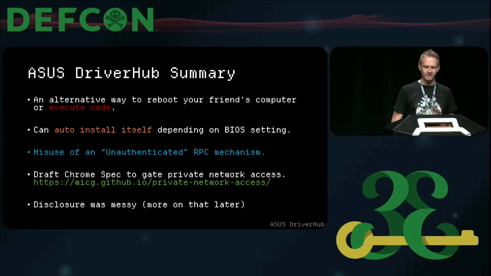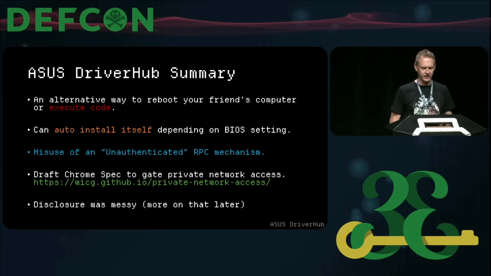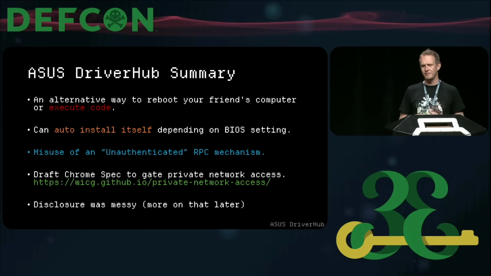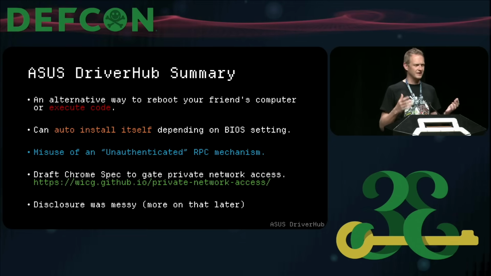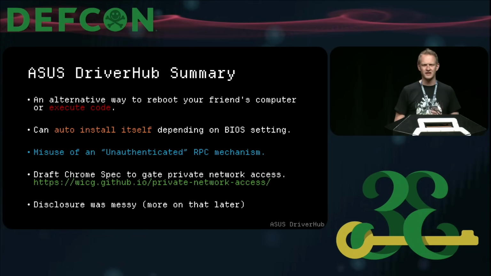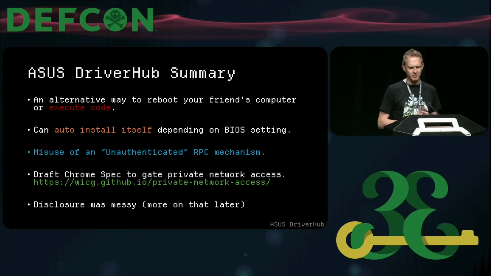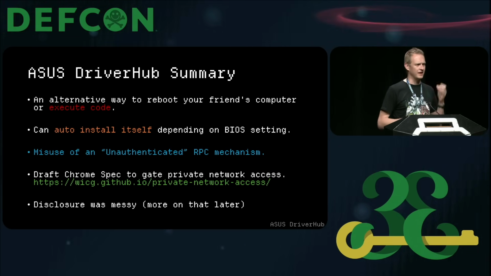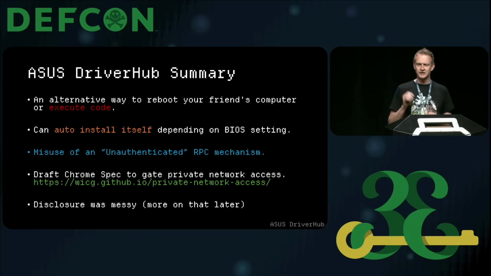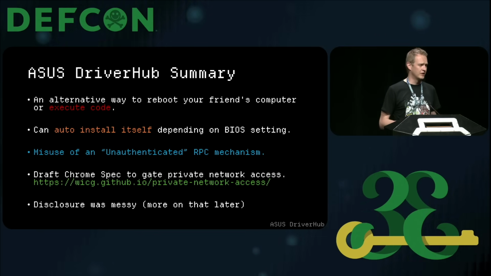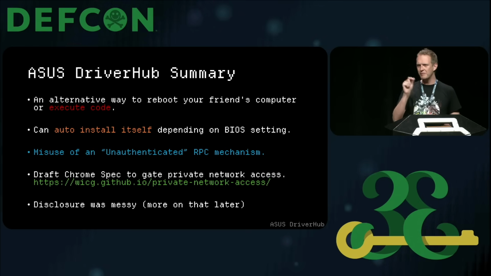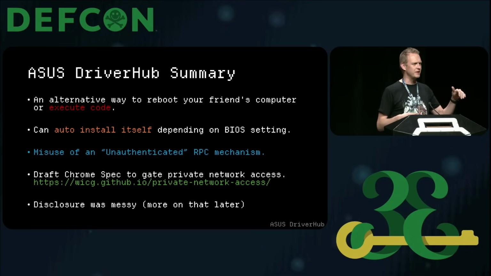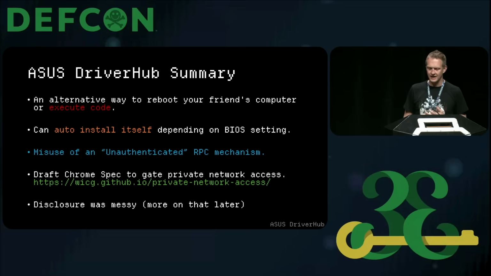So let's look at a quick summary. It could be an alternative way to reboot your friend's computer, or a way to execute arbitrary code. It can auto-install itself based on this BIOS setting, but really it's the sort of misuse of this strange RPC mechanism. How you invoke those HTTP requests is not great. The Chrome working group actually has a spec proposal which should gate access to local resources, similar to how webcams and microphones would be gated today. So what it really implies is they're proposing that a little pop-up comes up saying, hey, this website wants to speak to something on the local network, which sounds like a handy thing.